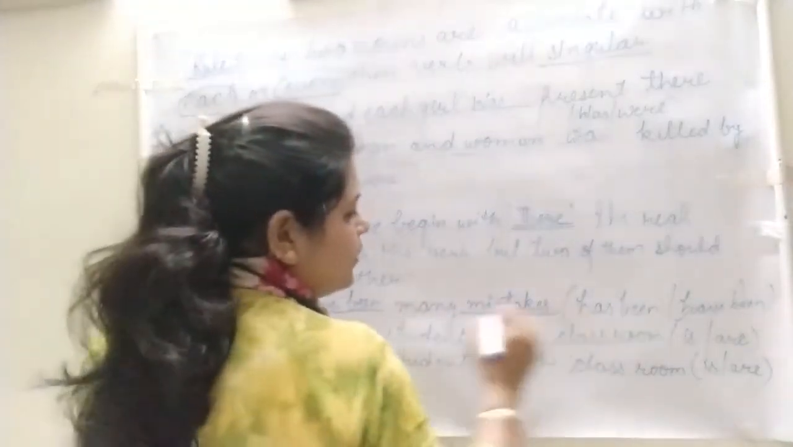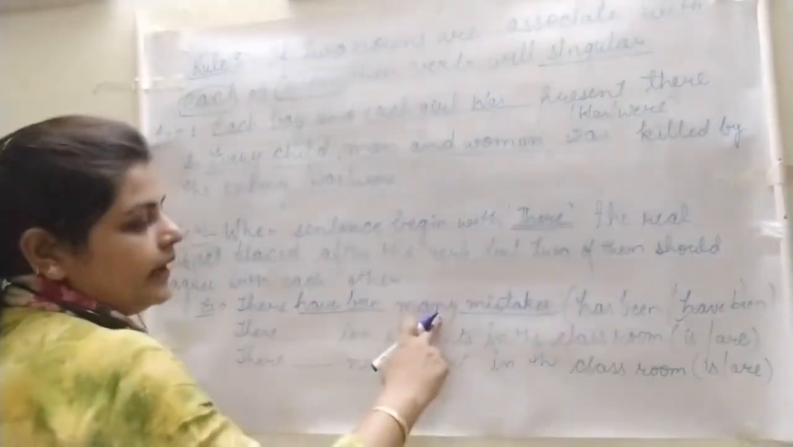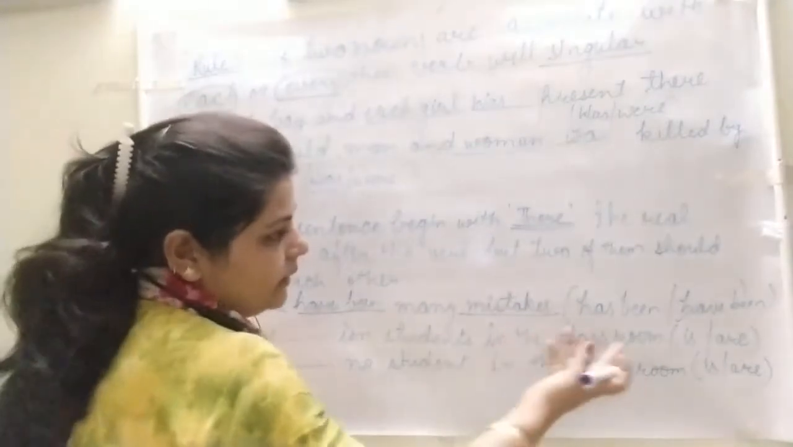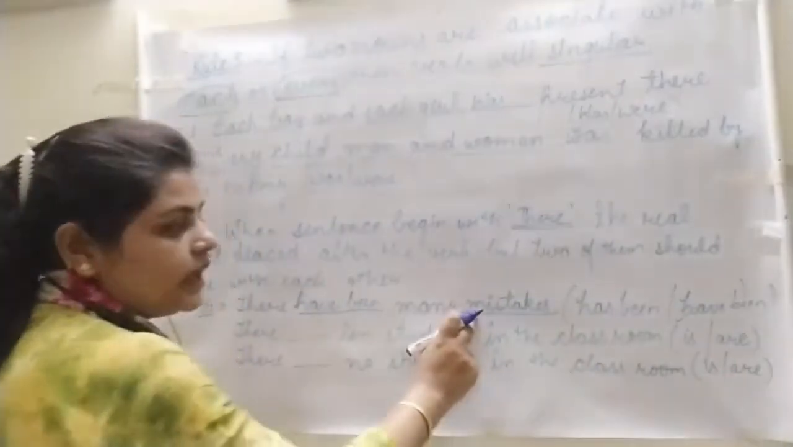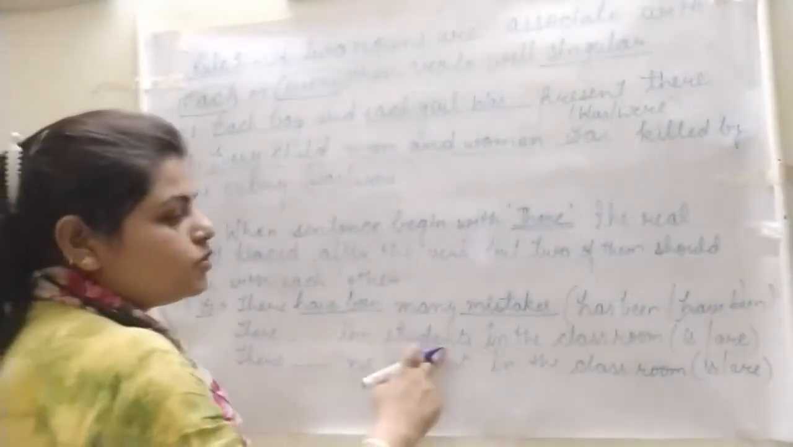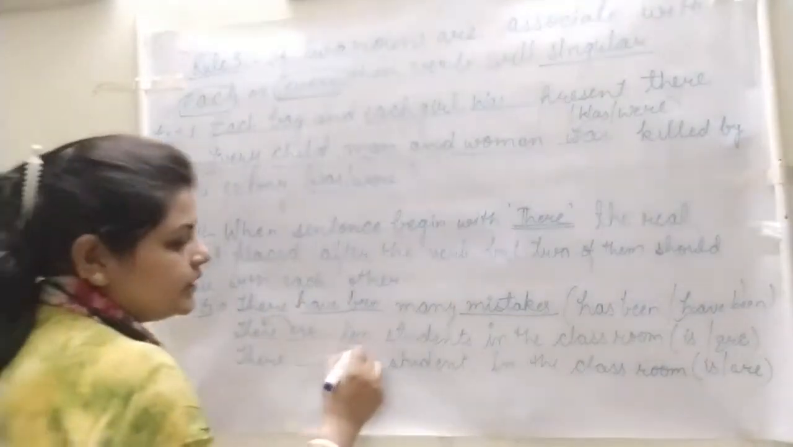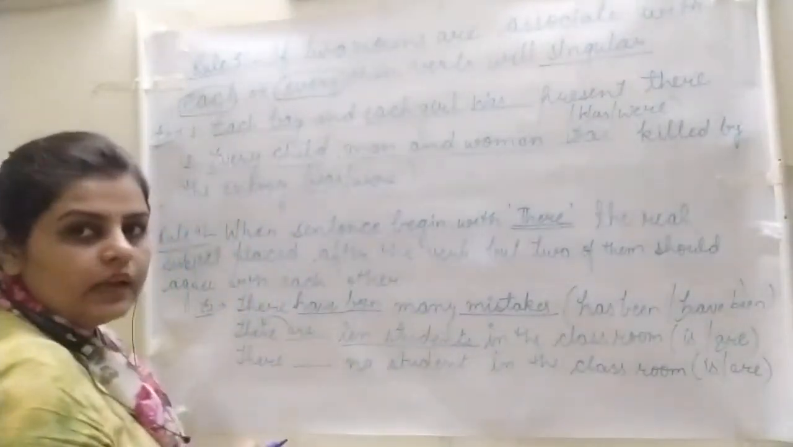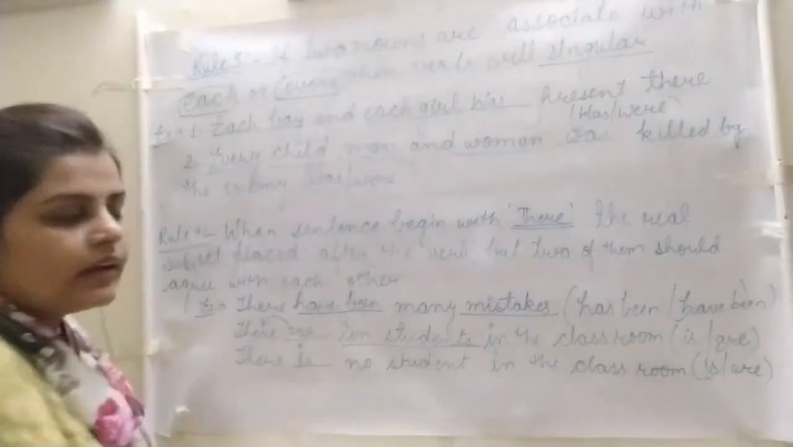Because mistakes is plural, that subject is plural, and it is placed after the helping verb. So the verb will be plural because the subject after there and the verb is plural. There are 10 students in the classroom. We will not see there; we will see the subject which is present after the verb. There are no students in the classroom. There is no student in the classroom.